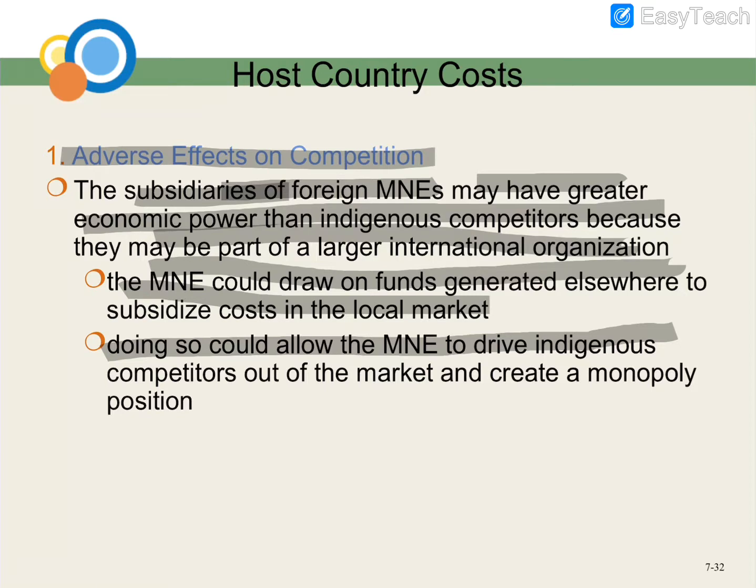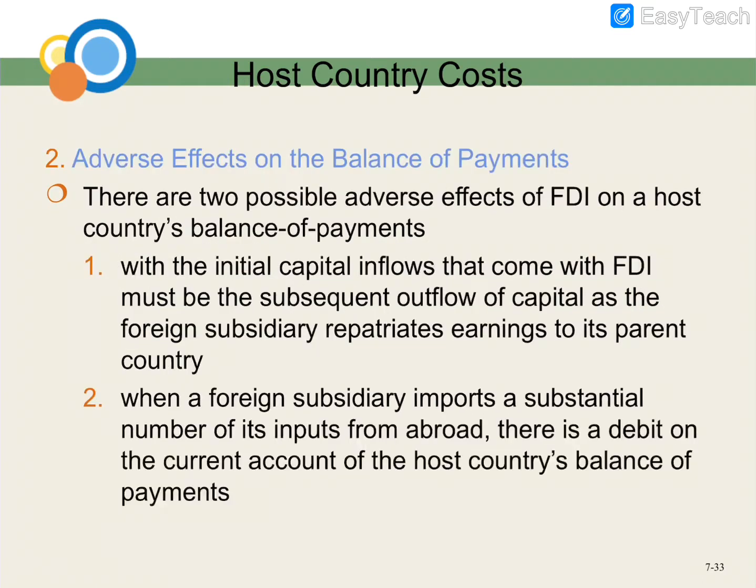So what is a monopoly? You know what a monopoly is, right? For example, a certain product that only you have, and you don't have any competitors. This is the adverse effect: your subsidiaries can be more powerful than you. So you have an MNE, and you generate the funds for the local market. That's why if you have an MNE, of course you need to have a lot of money, and you need to invest a lot.